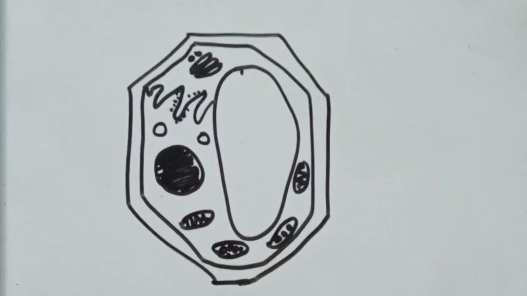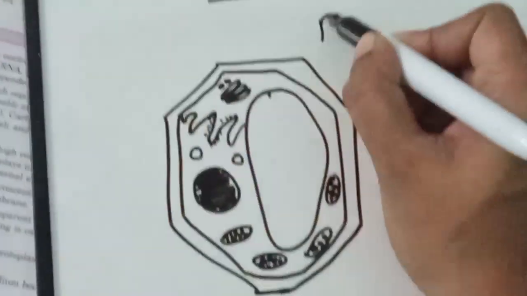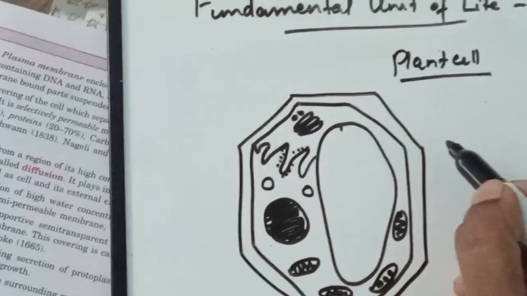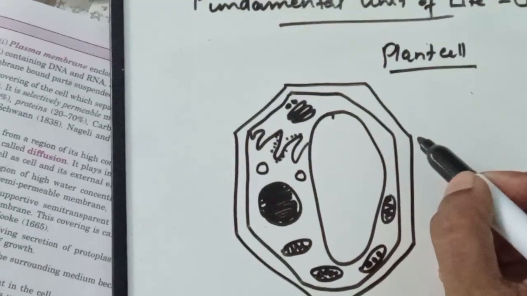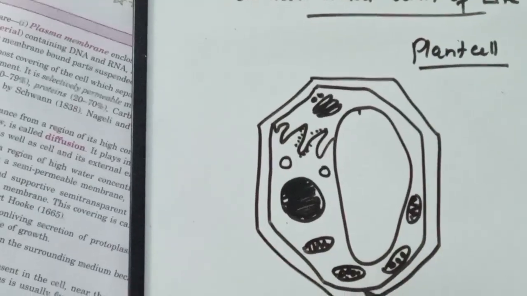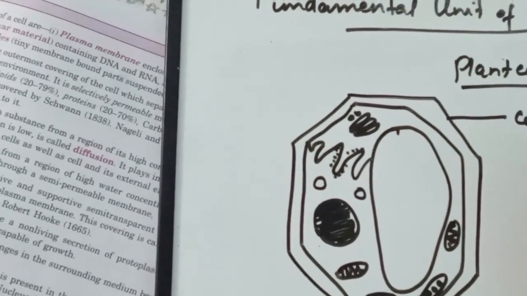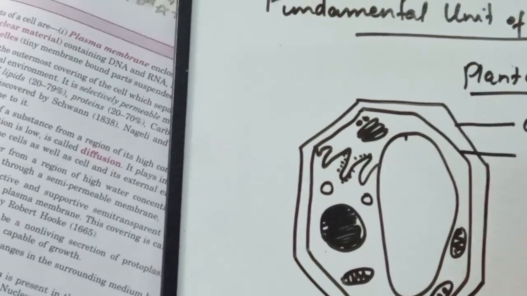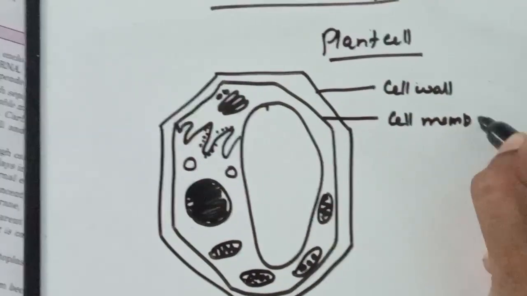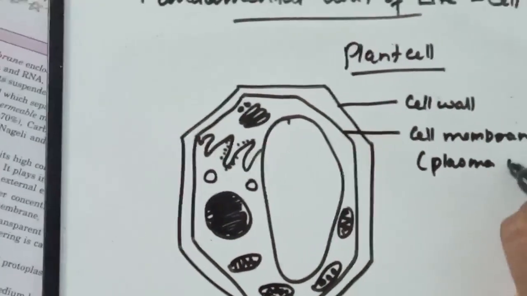Now let's see the structure of a cell in detail. This is the plant cell. So how can you differentiate a plant cell and animal cell, that we will see in detail. The structures that define the plant cell are an outer covering called the cell wall. Then within the cell wall there is the cell membrane, or it is known as the plasma membrane.